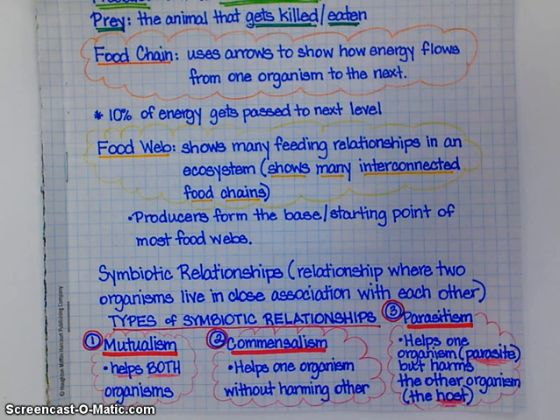A food web is more accurate because it shows the many feeding relationships in an ecosystem. Okay, basically it's showing you many interconnected food chains. Remember, please, that producers form the base or the starting point of most food chains, or food webs. And then we have our three types of symbiotic relationships. Mutualism, which helps both organisms. Commensalism helps one without harming the other. And then parasitism, which helps one, the parasite, but harms the other, which is the host.